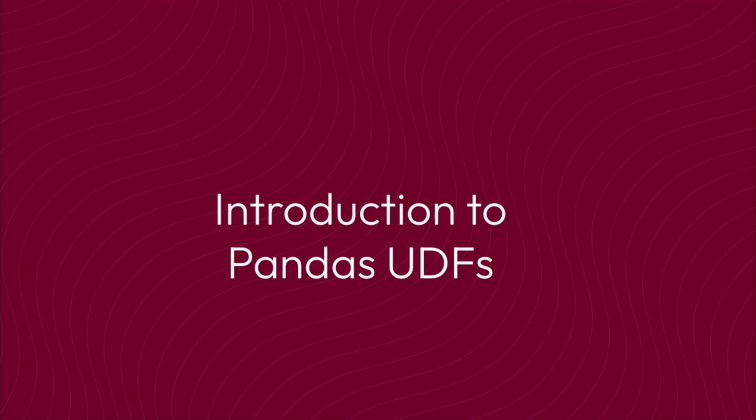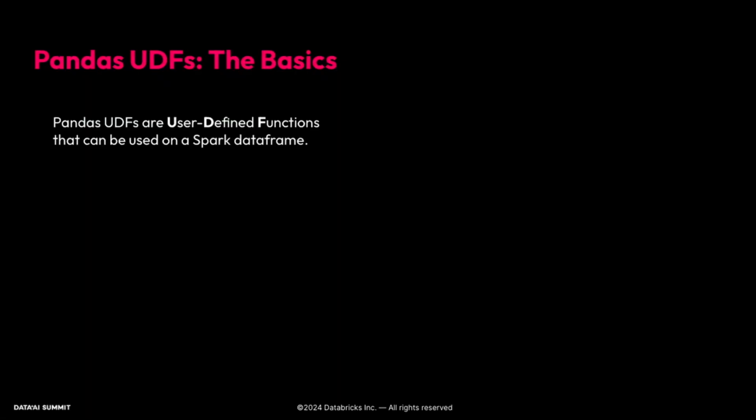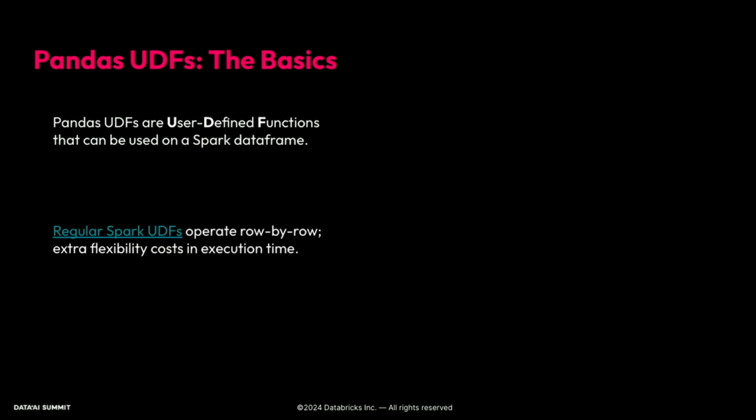All right, so let's start with our introduction to our Pandas UDFs. So the basics. Pandas UDFs are user-defined functions, UDF, that can be used on a Spark data frame. This is in contrast to the typical Spark UDF, which operates on a row-by-row basis. So there's a lot of flexibility using Spark UDFs, but there is an execution cost by having to iterate row over row. Pandas UDFs vectorize these computations and are more efficient because you're working in a column base instead of in individual rows.